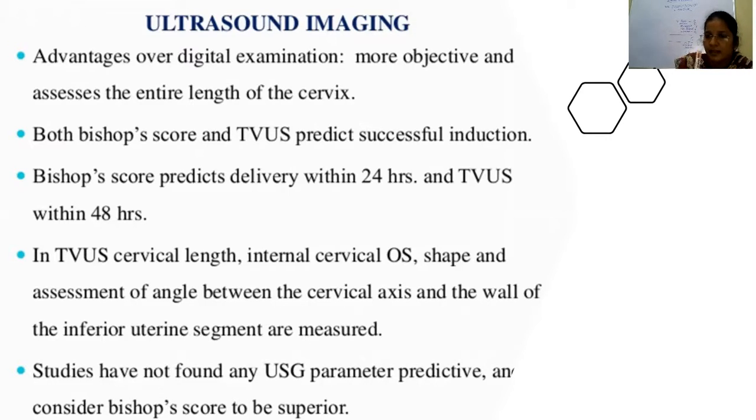Any cervical length less than 2.5 centimeters will have a successful induction of labor and successful outcome, whereas with a cervical length of more than 2.5, we do not expect an accepted outcome. And Bishop score predicts delivery within 24 hours and transvaginal ultrasound will predict delivery within 48 hours. But compared to ultrasound, Bishop score is more ideal.